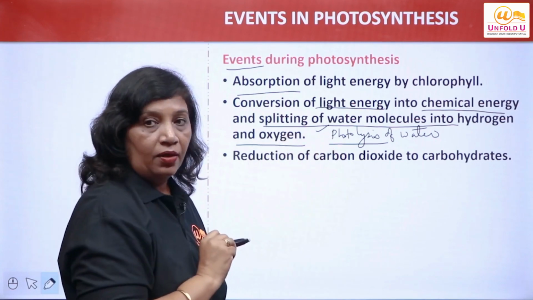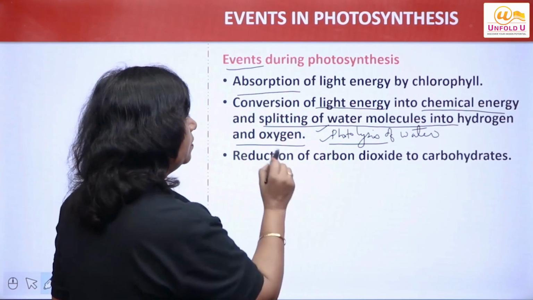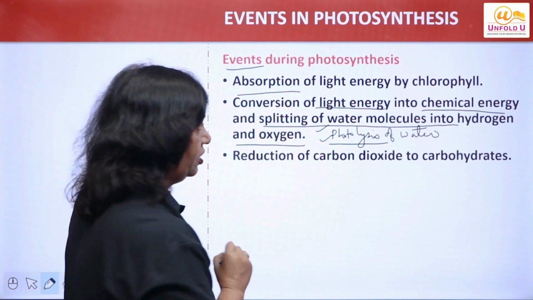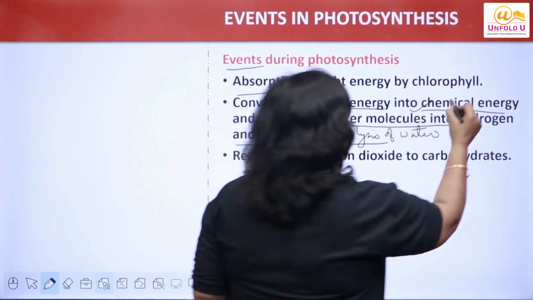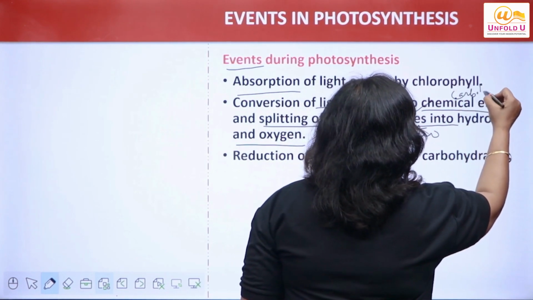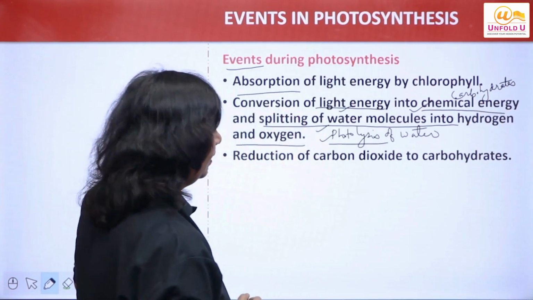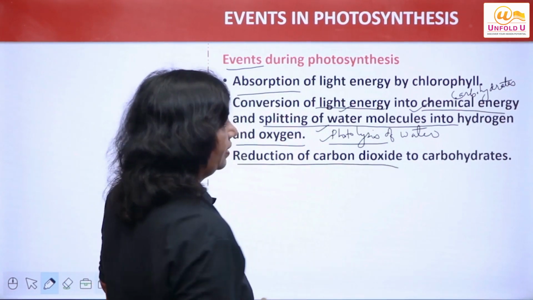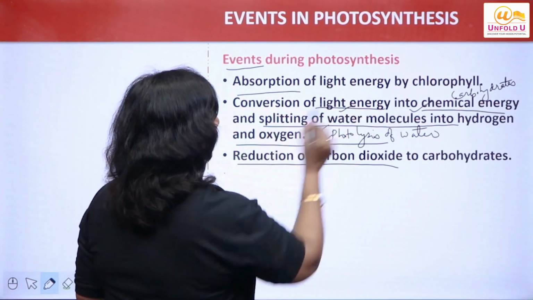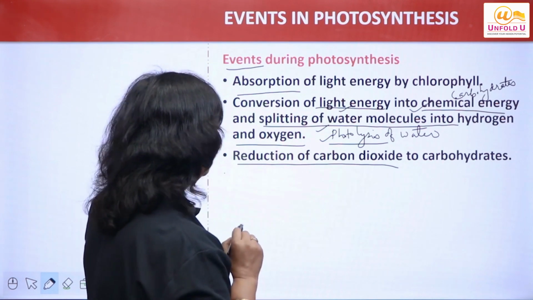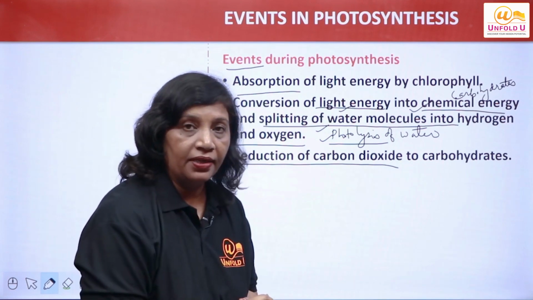Sunlight is absorbed by chlorophyll. It carries out photolysis of water, which means splitting of water into hydrogen and oxygen. Hydrogen converts this light energy into chemical energy, that is formation of carbohydrates, right? And lastly, the reduction of carbon dioxide to carbohydrates, right? Is that clear to you? Absorption of light by chlorophyll, conversion of light energy into chemical energy, splitting of water molecules into hydrogen and oxygen, reduction of carbon dioxide to carbohydrates.